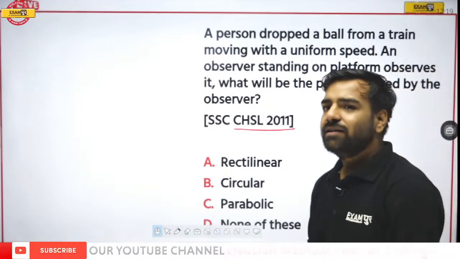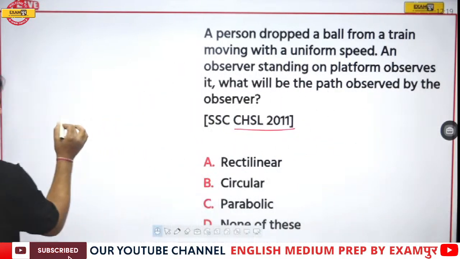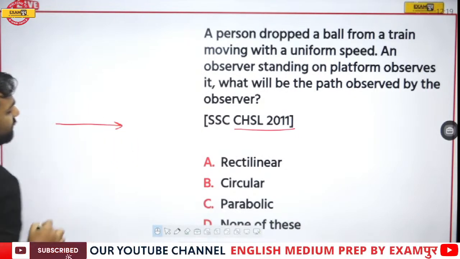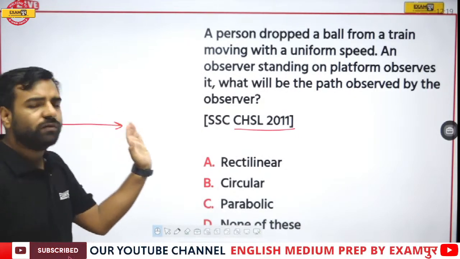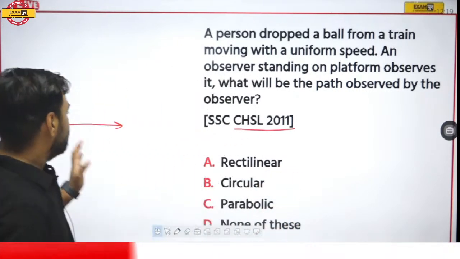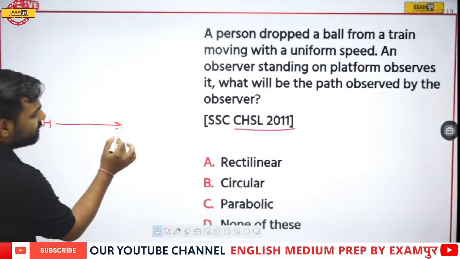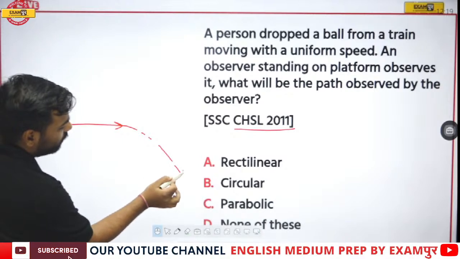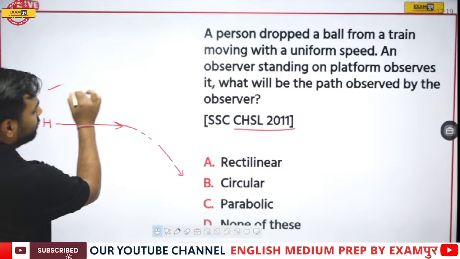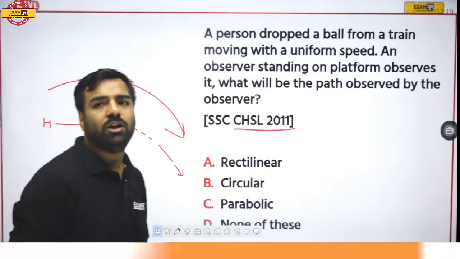Others? See, when we are talking about the train, we have thrown something. Since the train was moving in this direction, the object which we have thrown will also move in the same direction because that object was also in the train. But this is the horizontal direction. Now, because of the presence of gravity, it will tend to move downwards, correct? So this particular path is actually a parabolic path.